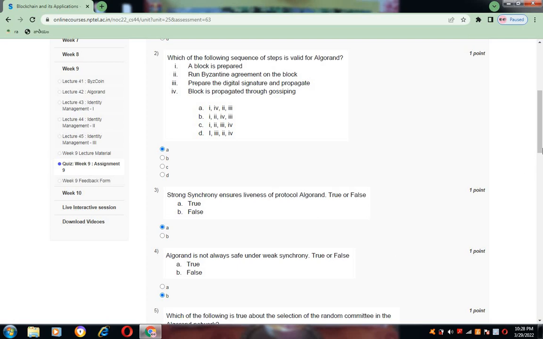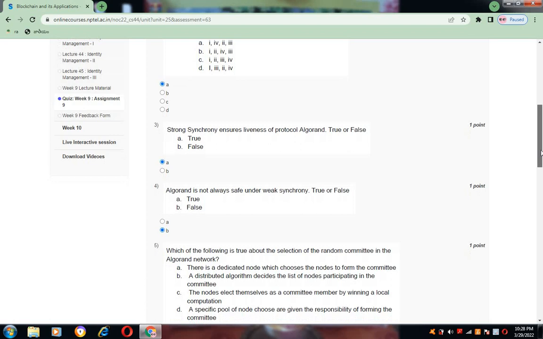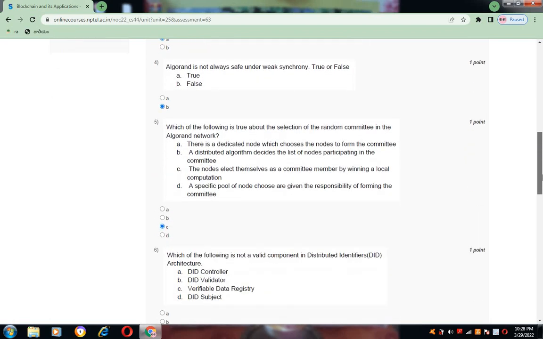So next we are going to question number 5. Which of the following is true about the selection of random committee in the Algorand network? For this, the option is C. The correct option is C. That is, the nodes elect themselves as a committee member by winning a local computation. The answer is C.